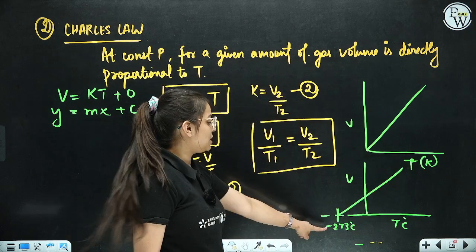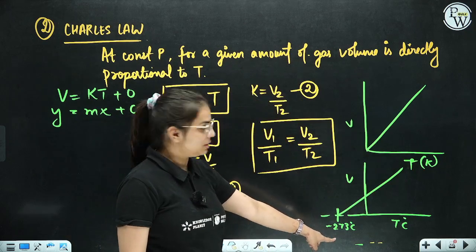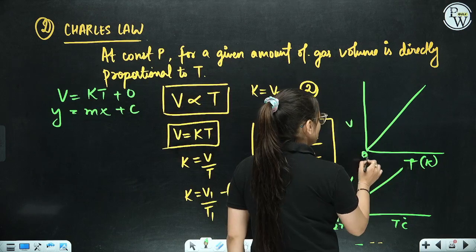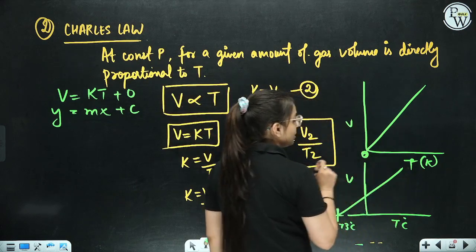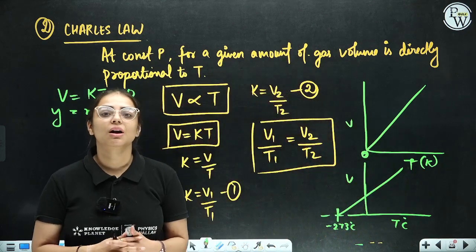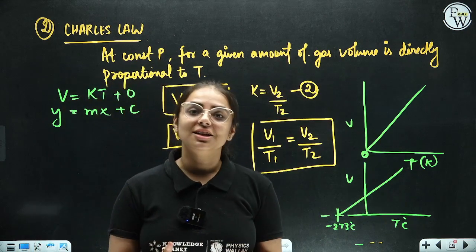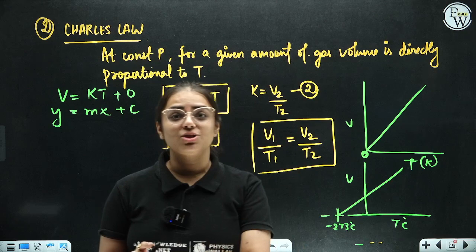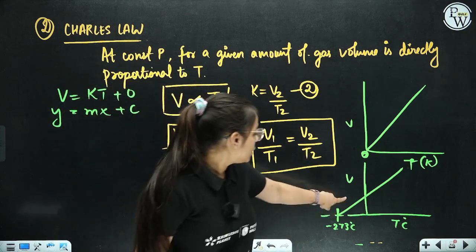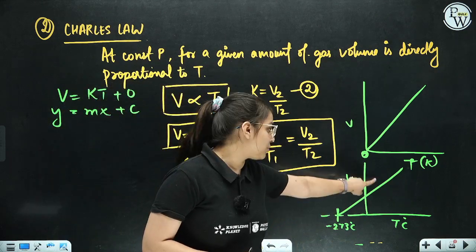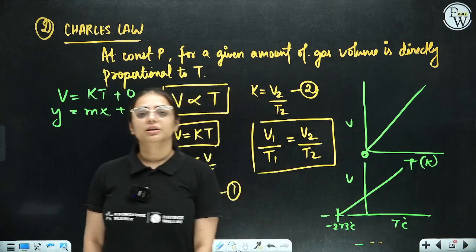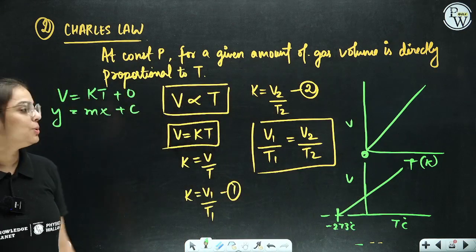This temperature is referred to as your absolute temperature. Clear? This was starting from 0, so you have to convert it. What we are doing is converting them. When you convert Celsius into Kelvin, you add 273. When you convert Kelvin into Celsius, you subtract 273. So when we subtract, it will be minus 273 from 0. So these are the two different graphs that we obtain over here. Is it clear to each and every one of you?